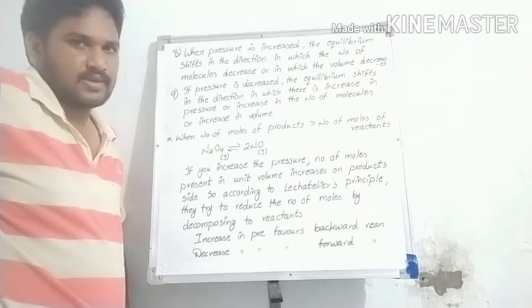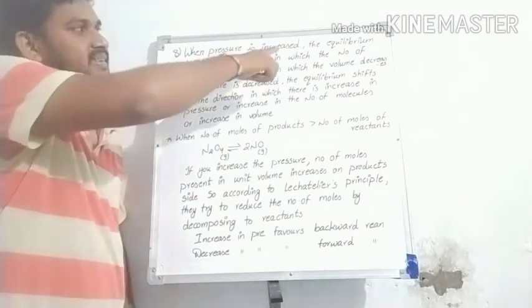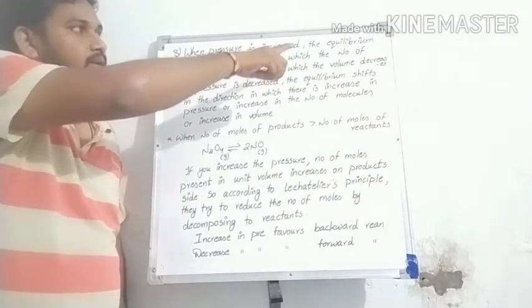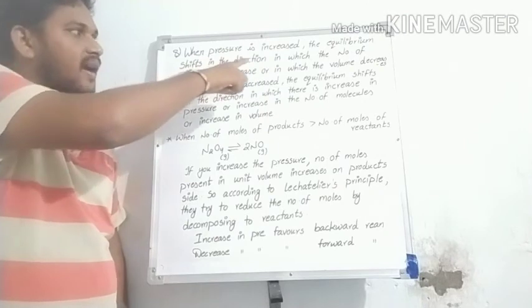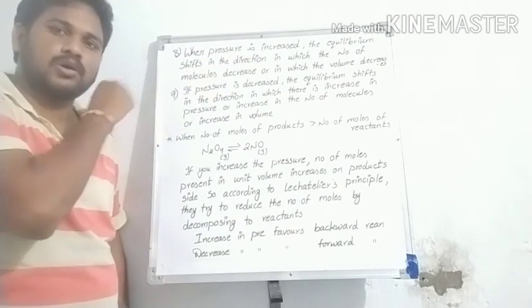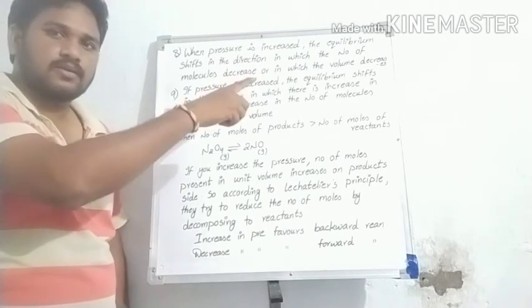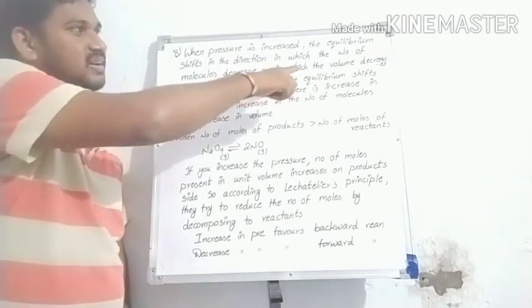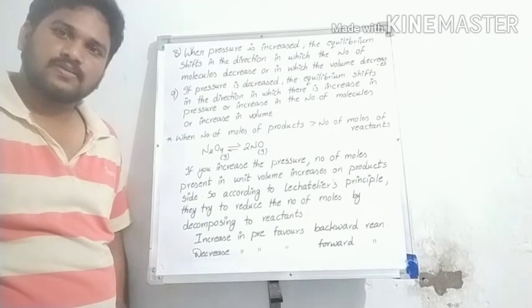Clear, sir? If the pressure is increased, the equilibrium shifts in the direction in which the number of moles or molecules decreases, or the volume decreases.